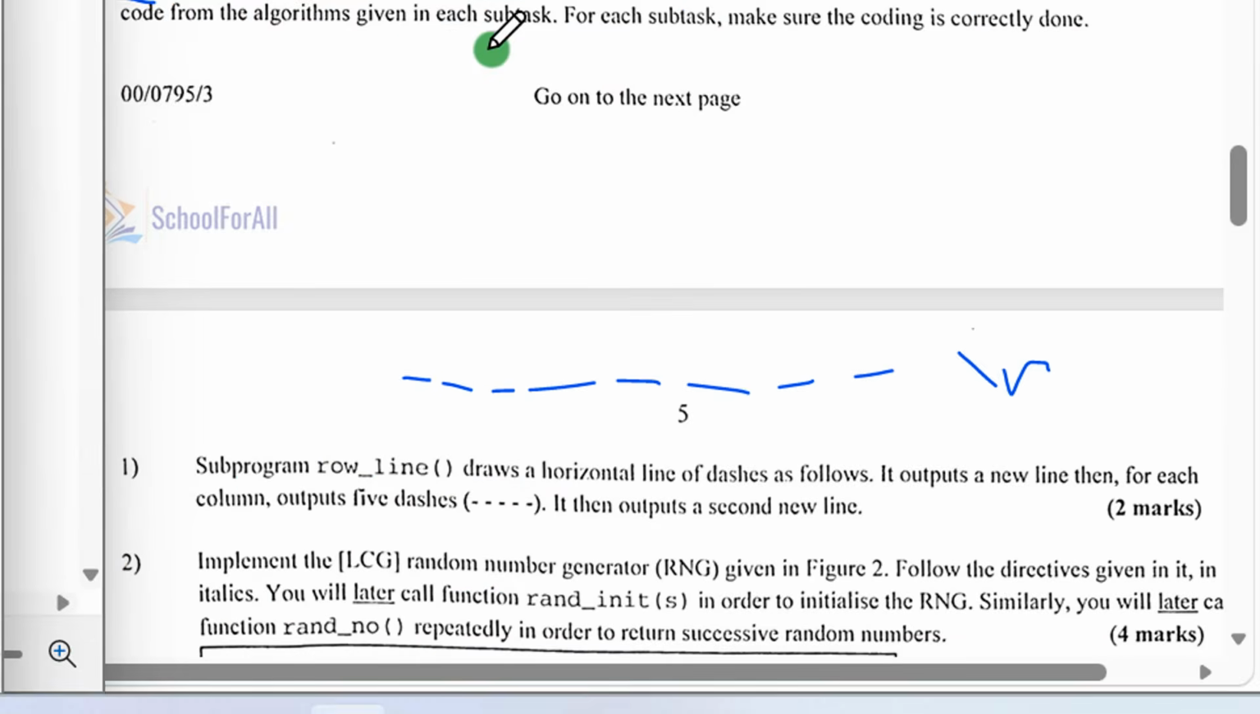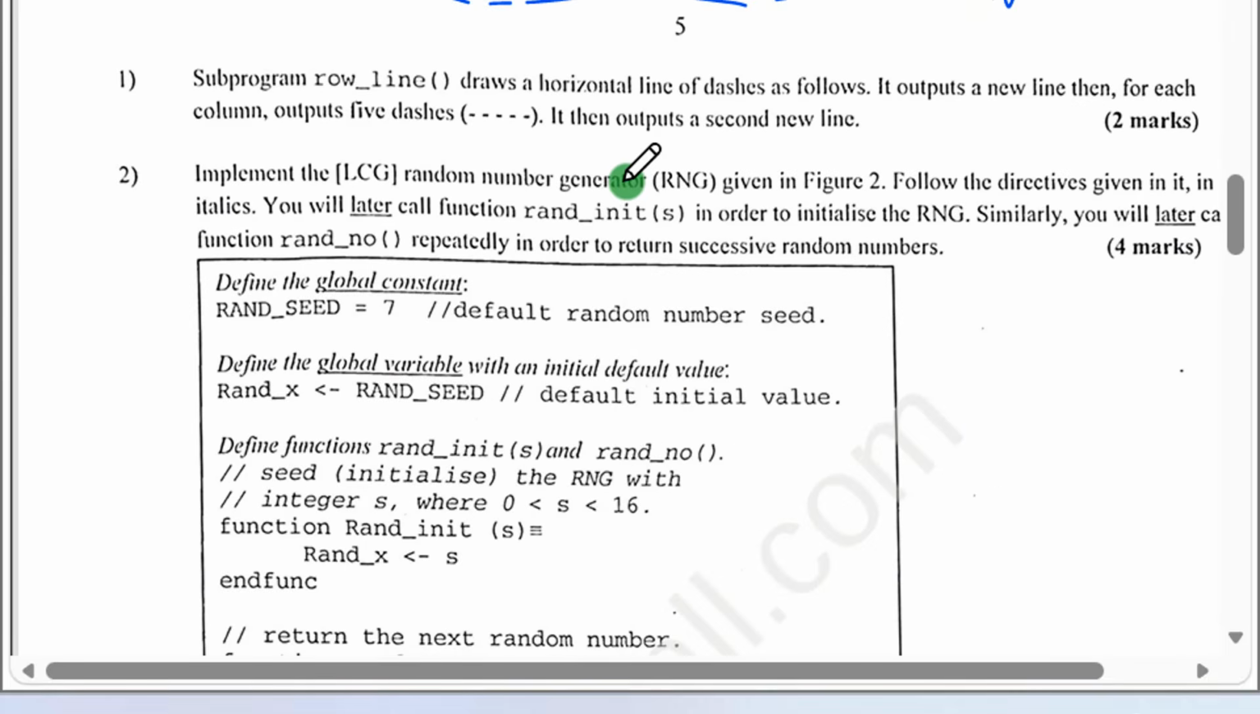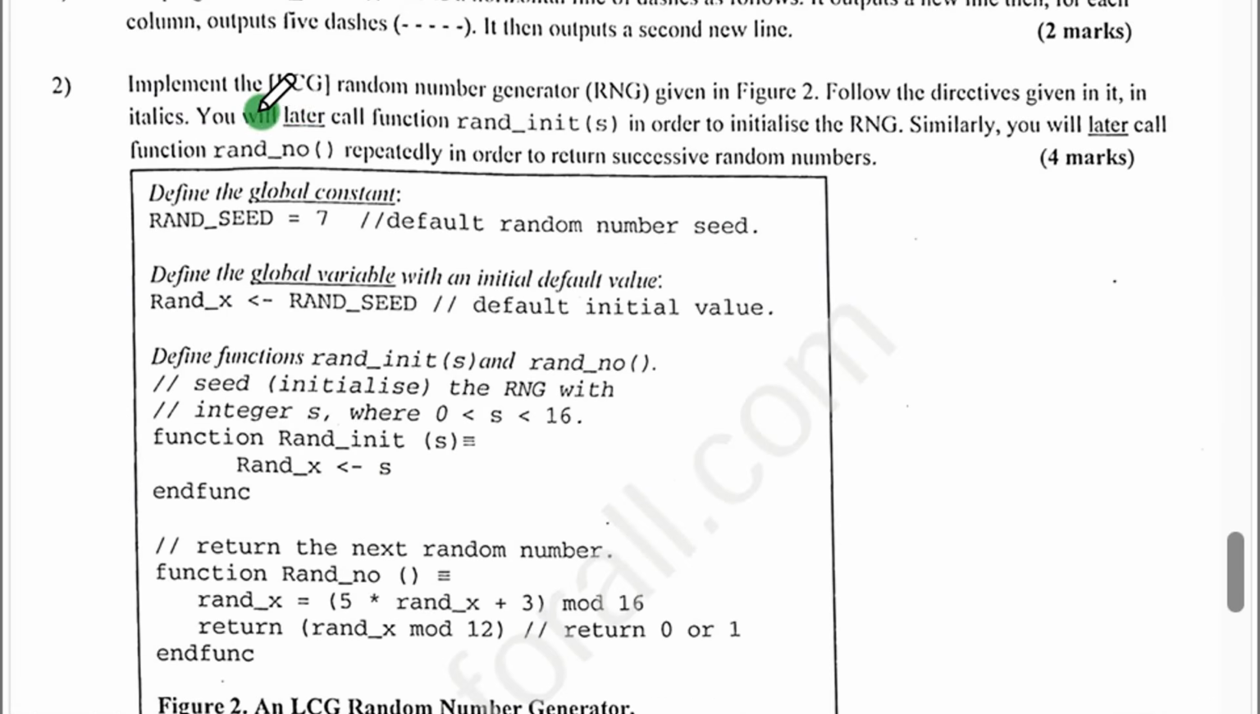So continuing, we go back to the question. At the level of question number 2, they say implement the LCG random number generator given in figure 2. Good. So LCG here is in fact a linear congruential generator. Generally it's an algorithm used to generate random numbers. And as I'm always saying, no need to know the algorithm. Don't stress yourself to know the algorithm that generates random numbers. It's not necessary.